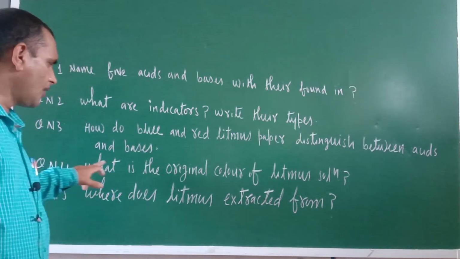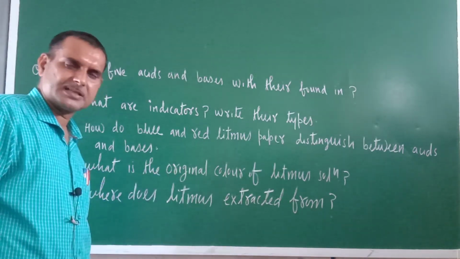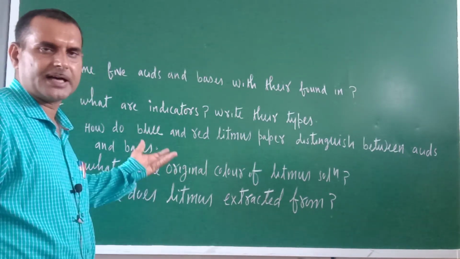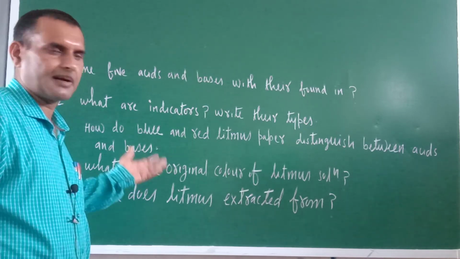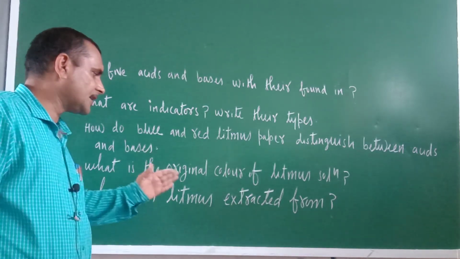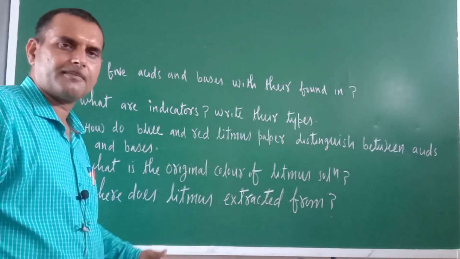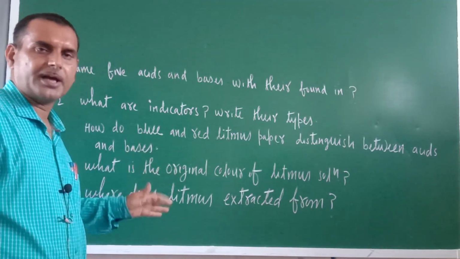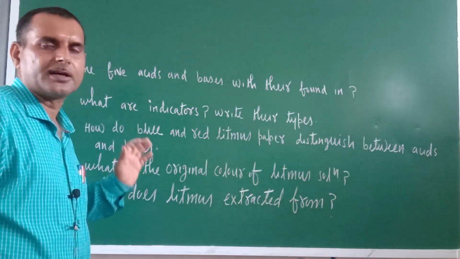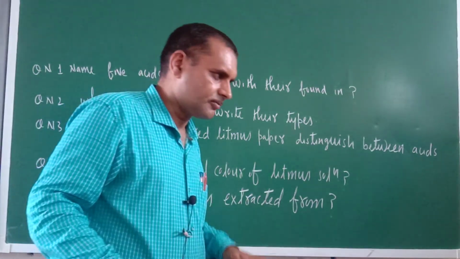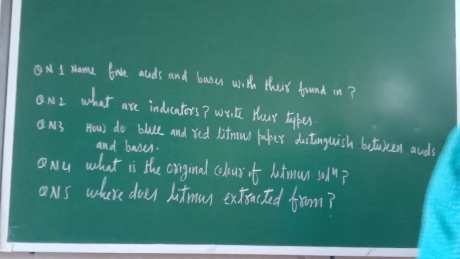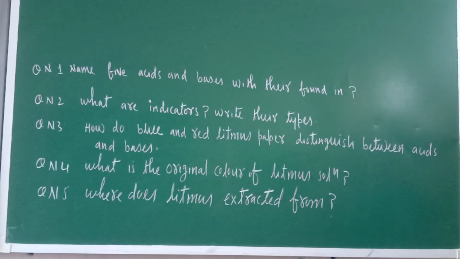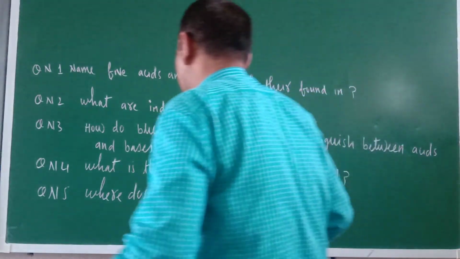Now, what is the original color of litmus solution? Everybody knows that its original color is purple. Next one is where is litmus extracted from? Litmus is extracted from lichen. It is a natural dye. One more question you can write. That question is what are neutral substances? Please write down this question also.